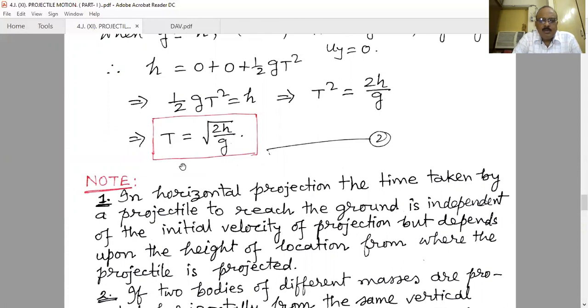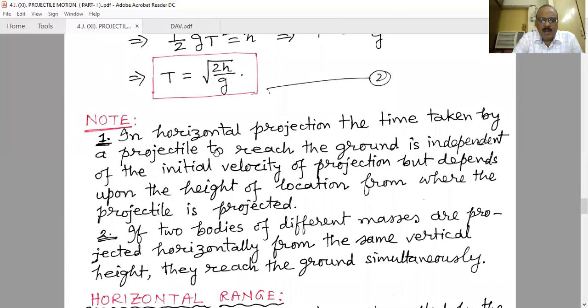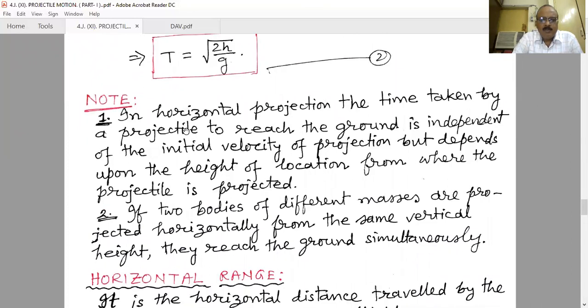If you project all the objects from a certain height with different velocities, they will all reach the ground at the same time, and that time is equal to root over 2h by g. That only depends upon the height of the tower, not upon the initial velocity.